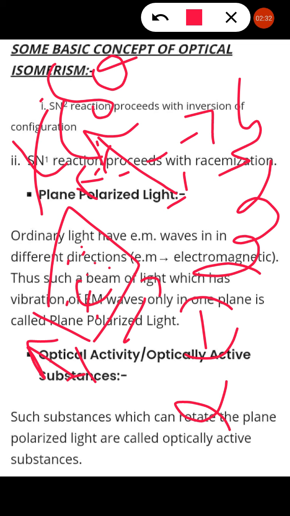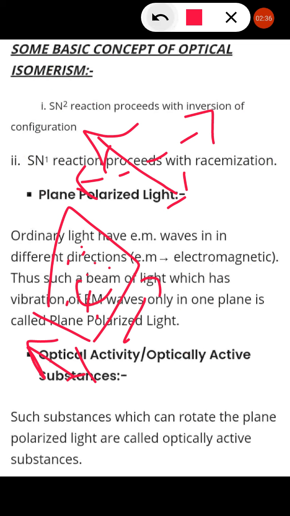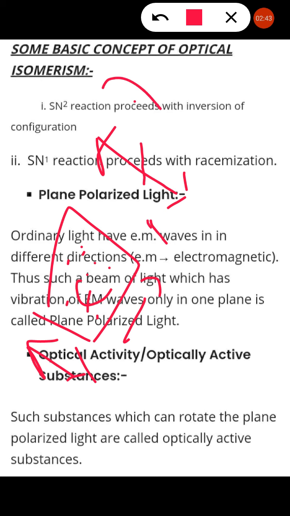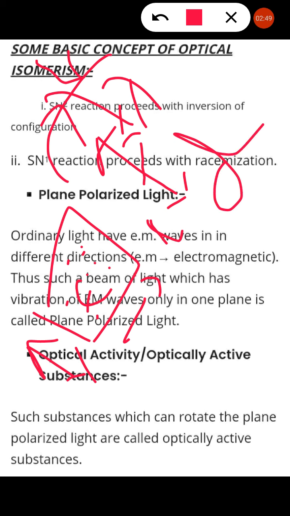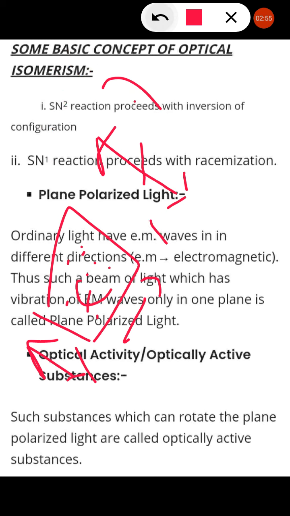If the dotted line is to the right side of the plane polarized light, then this is the angle of deviation and the rotation is clockwise, so that is small d or plus sign, said to be dextrorotatory. So these d and l are observed from the plane polarized light.